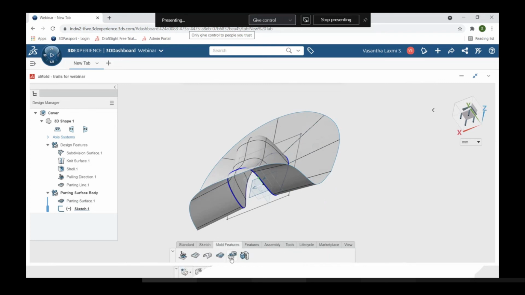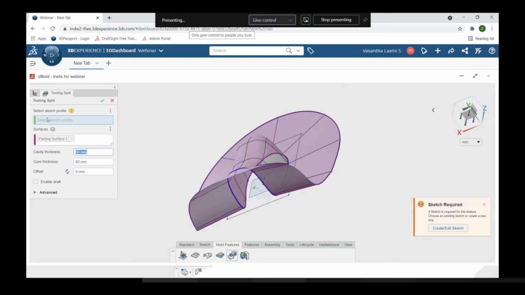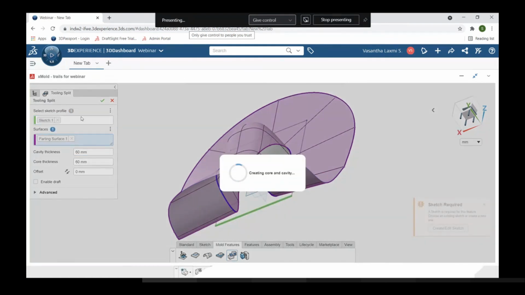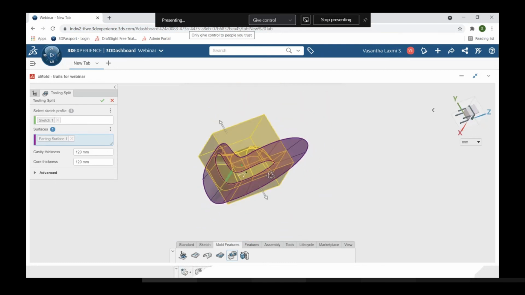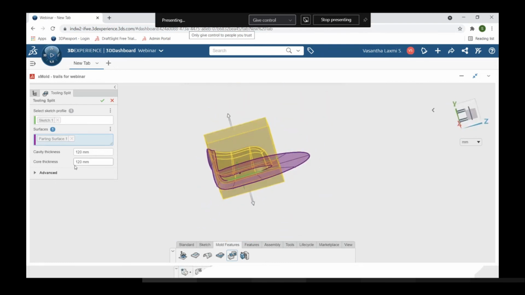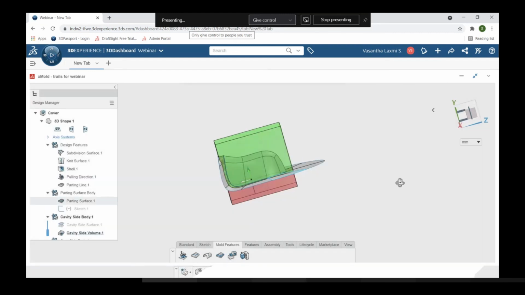So go to mold features. Click on the tooling split option. Here it is asking to select the sketch profile, and also you can see the notification over here. So I'm selecting the sketch. You can observe the preview over here, and also in the surfaces, automatically the parting surface has been selected. You can see the preview, and core and cavity thickness has also been added automatically. And click OK. Here is our mold process. So this is a cavity, and this is a core. You can see over here.